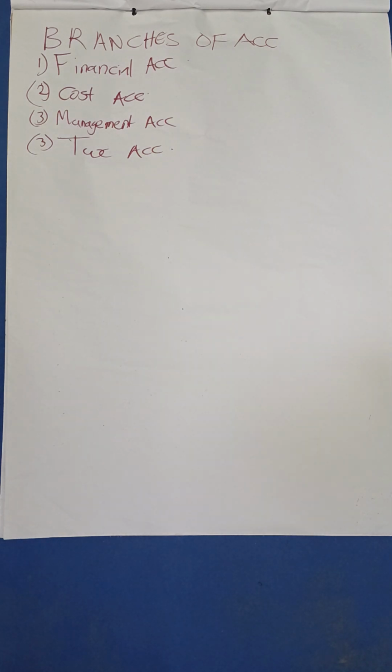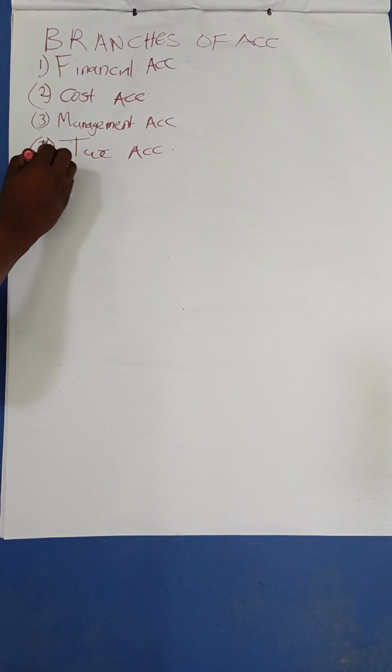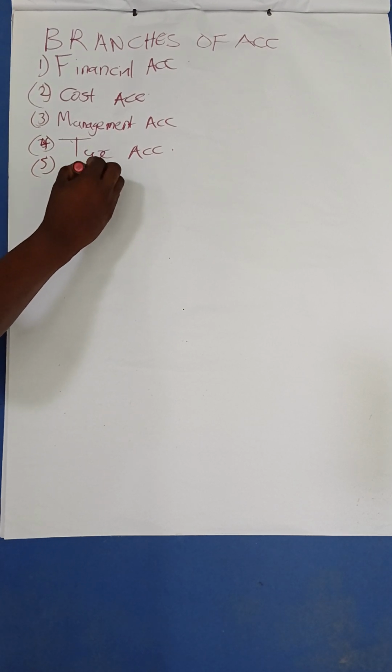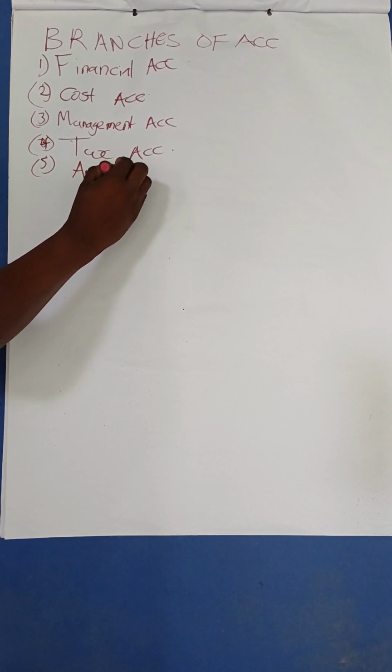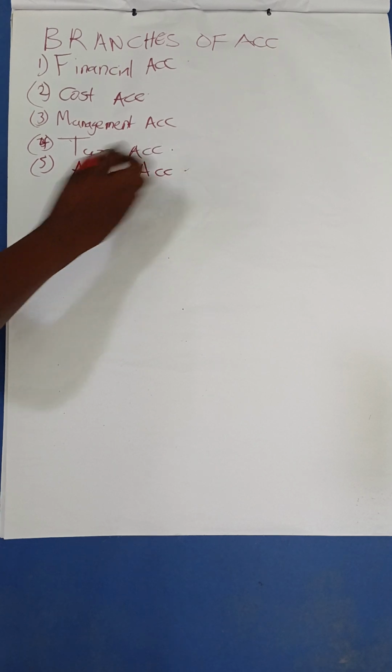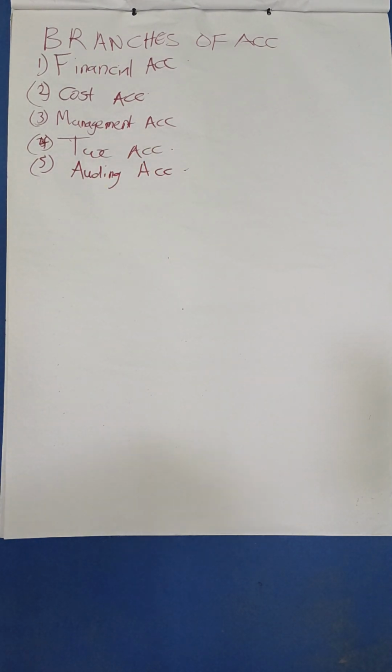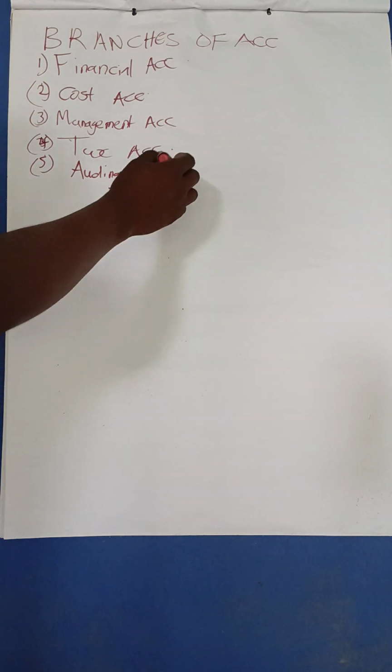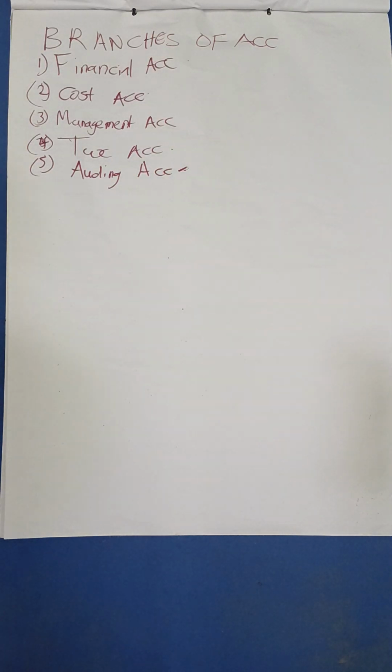Then we'll also have auditing accounting, part 5. This is where the investigative aspect comes in to determine the embezzlement of funds, theft, fraud, and all that. So auditing accounting will be our last part in regards to this area that we are going to discuss.